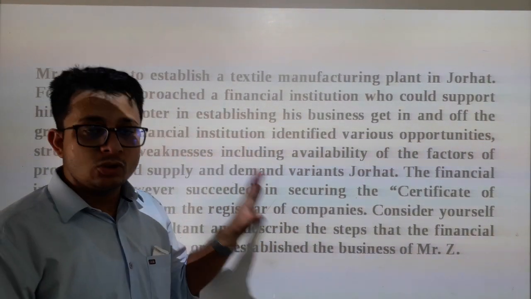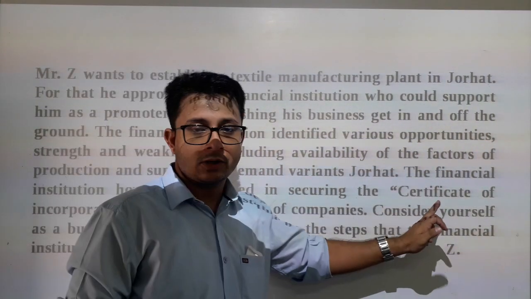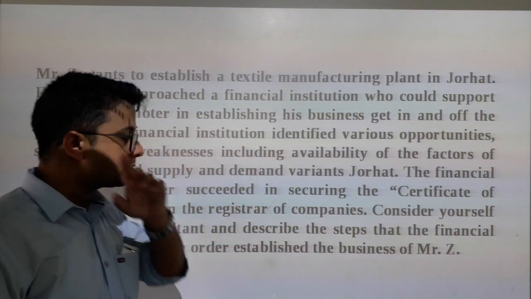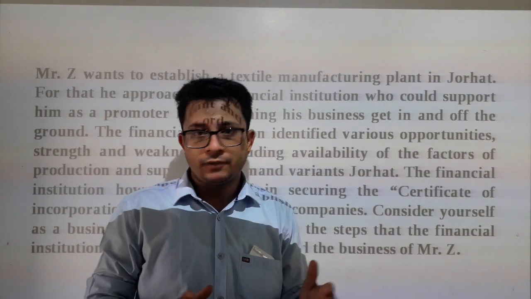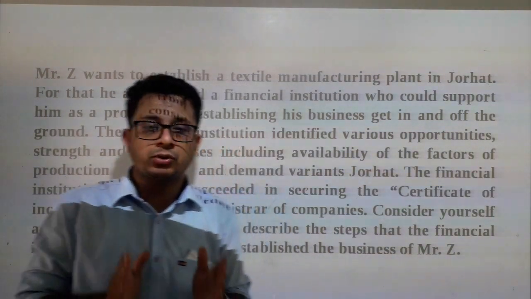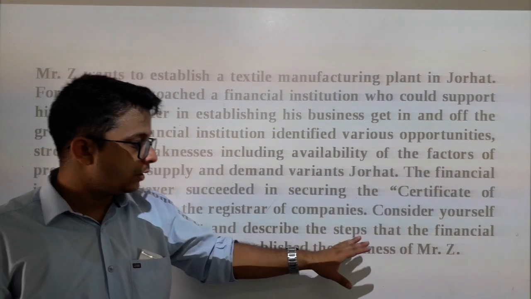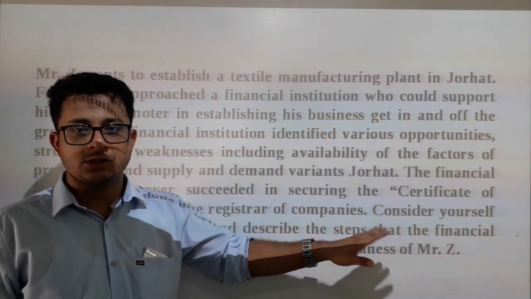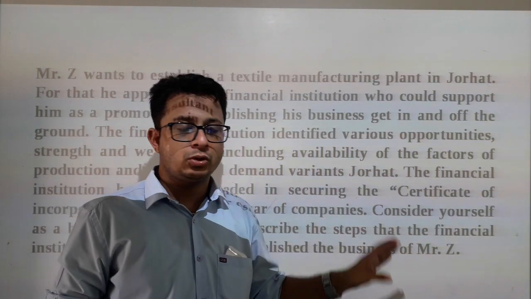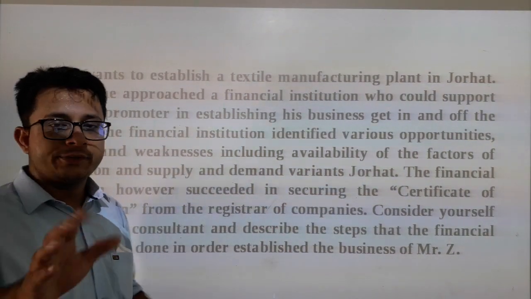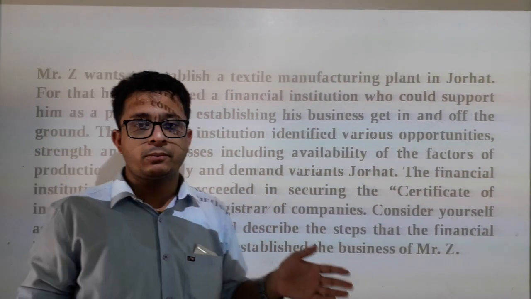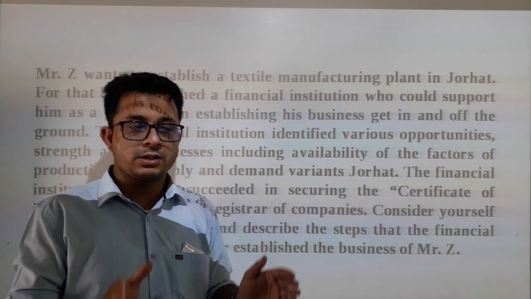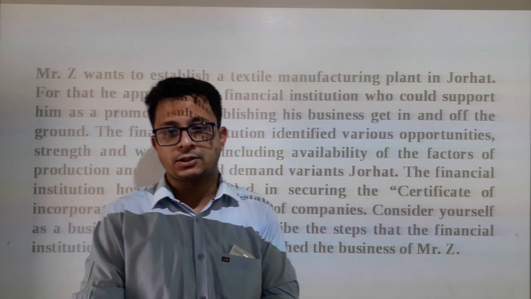Another step done by the financial institution, that is not written here but you need to write, is to get the certificate of incorporation. What are those steps? The first step is to fix the name. We know that a company is an artificial person, and it is necessary to get a particular name. So the business consultant or the financial institution must also provide a particular name to the business of Mr. Jad. After the name is done, another step is to fix the signatories of the Memorandum of Association. Usually, signatories of the Memorandum of Association are the first directors of the company.